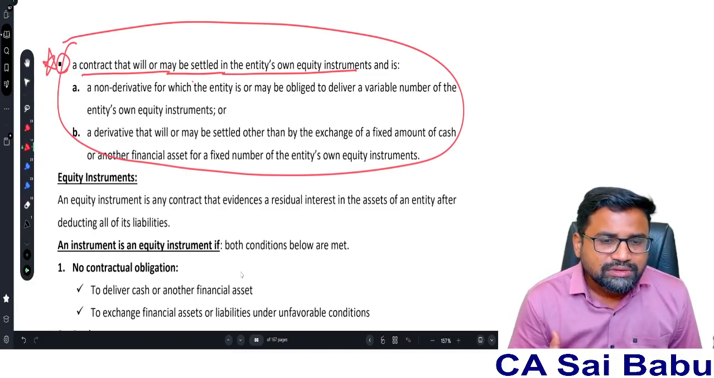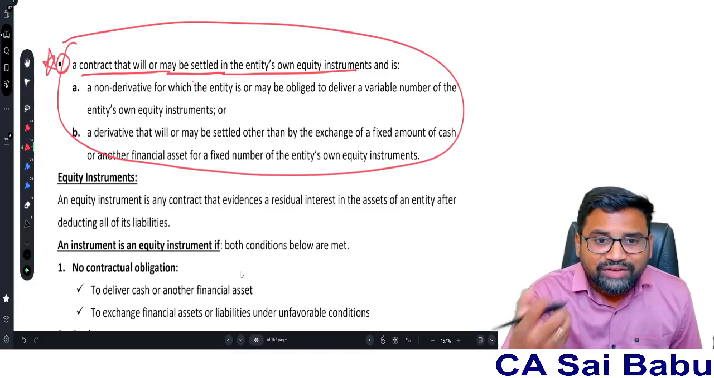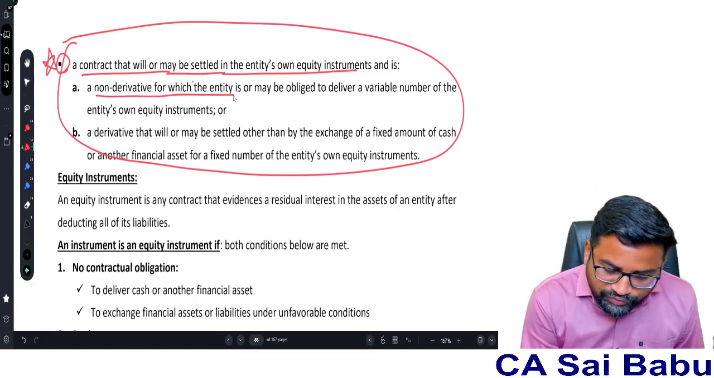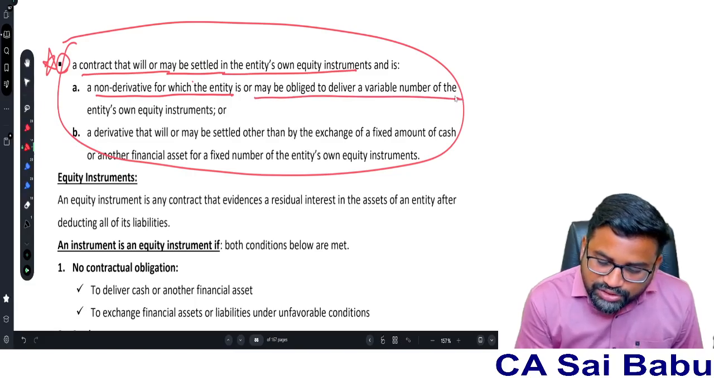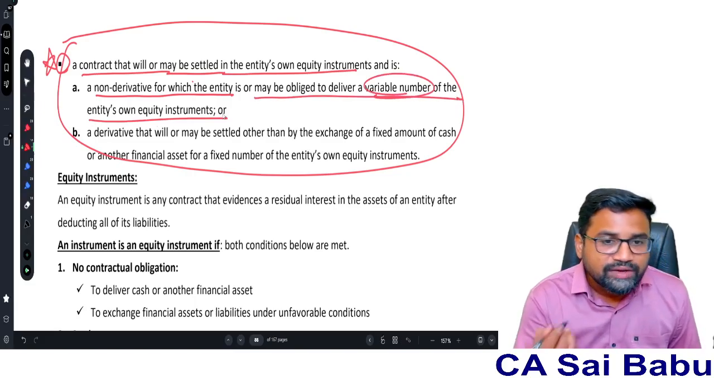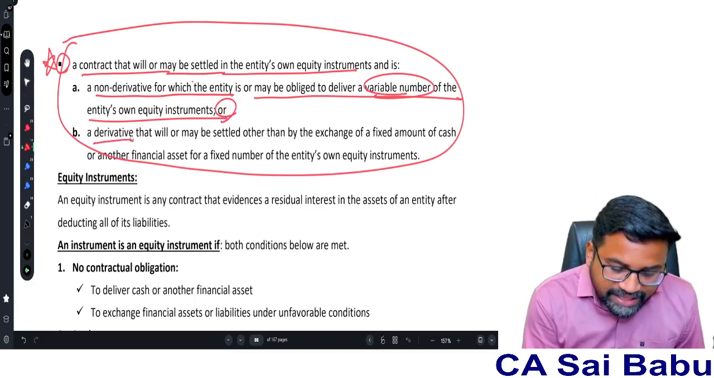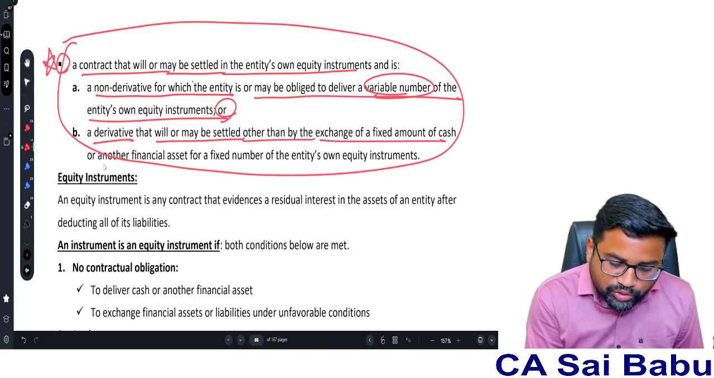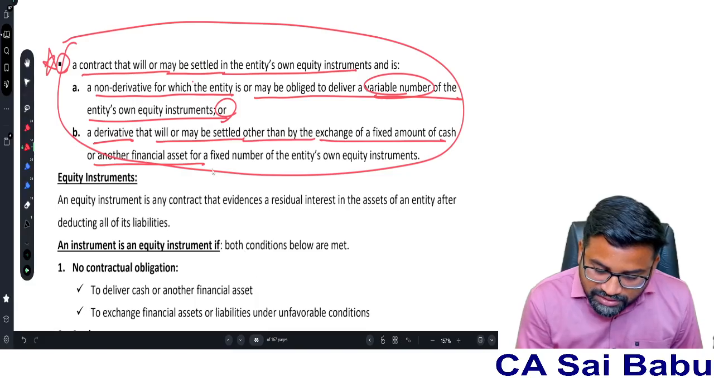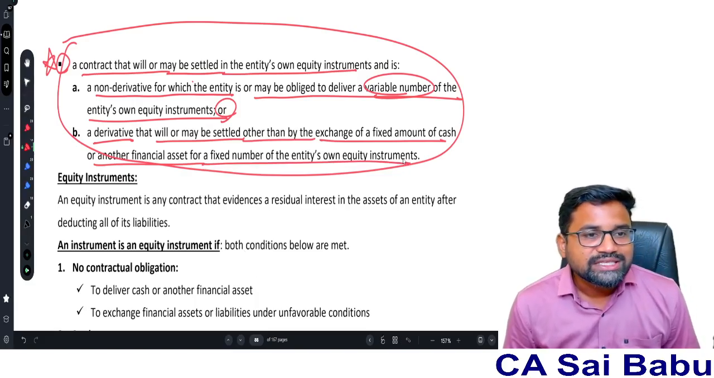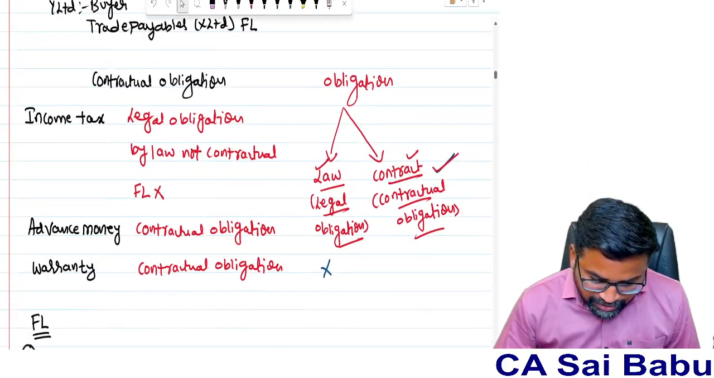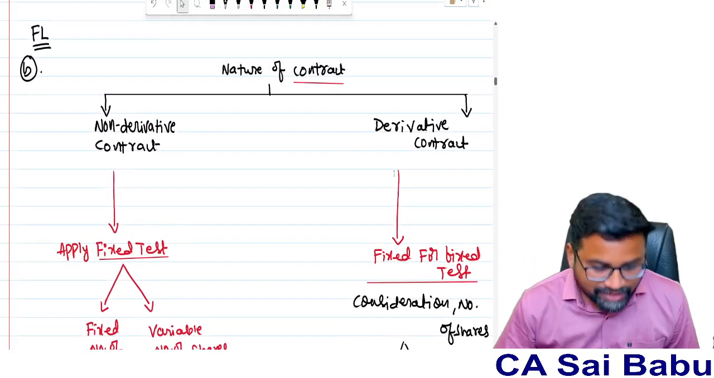Sometimes, suppose there is a contractual obligation, you have to settle it by your own equity shares. And a non-derivative for which the entity is or may be obliged to deliver a variable number of the entity's own equity instruments, or a derivative contract that will or may be settled other than by exchange of a fixed amount of cash or another financial asset for a fixed number of the entity's own equity instruments. So basically what they are saying here, let me give you the simplified version I have given in the notes.